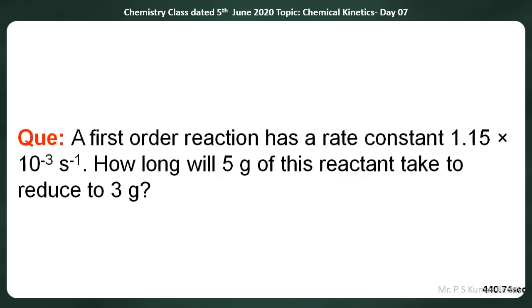Please note down the next problem. A first order reaction has a rate constant 1.15 into 10 to the power of minus 3 seconds inverse. How long will 5 grams of this reactant take to reduce to 3 grams? So that is the problem given to us.